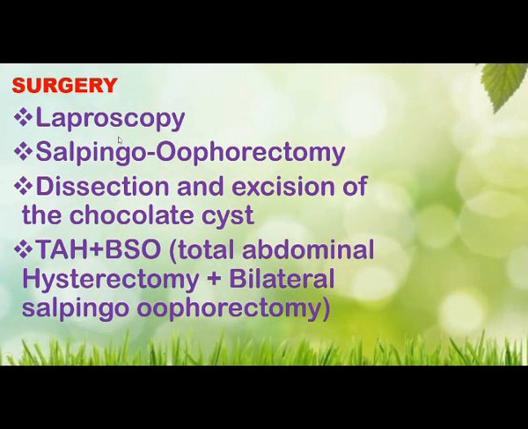Next is laparoscopy. Laparoscopic surgery of the endometrium can be done, and salpingo-oophorectomy can be done, and dissection and excision of the chocolate cyst. So the chocolate cyst is opened and excised, and sometimes if it is a big one and complicated or infected, we can do the dissection. And total abdominal hysterectomy plus BSO can be done if the person has completed her fertility. So if her family is complete, then we can do the total abdominal hysterectomy plus BSO.